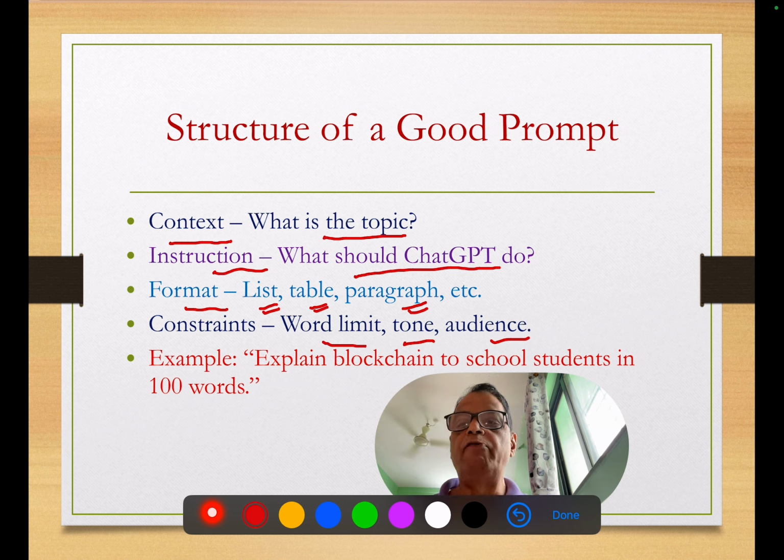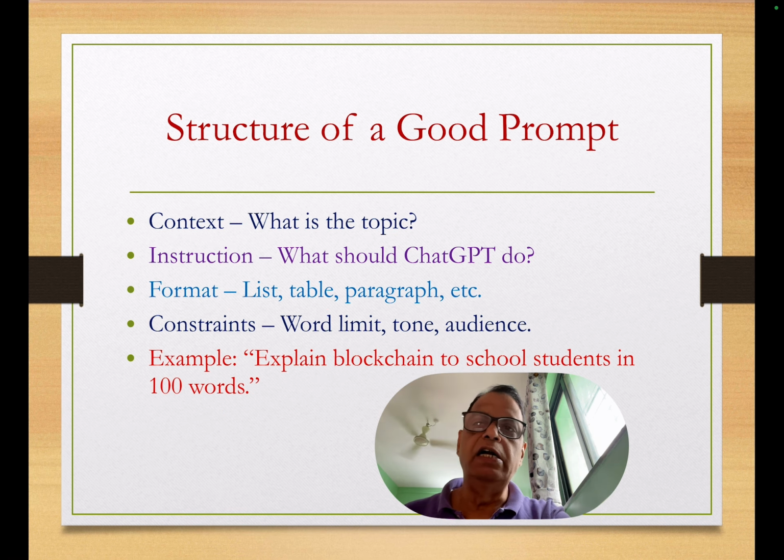For example, you can ask the ChatGPT to explain blockchain to school students in 100 words. So instead of just writing explain blockchain, it is always better to write for whom you are asking. You are asking for school children, and for how many words you are asking. For example, you are asking for 100 words. Such type of prompting will always give you a better result.